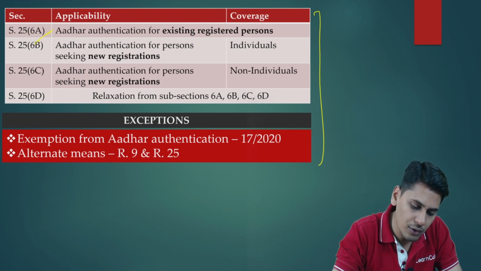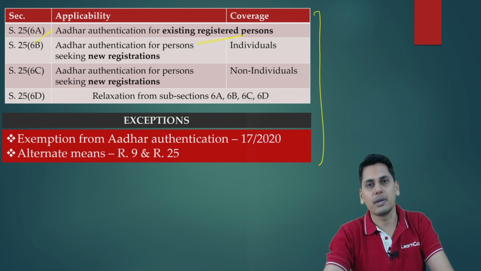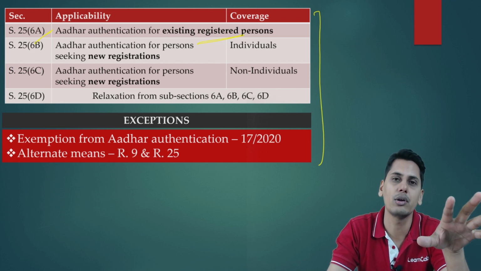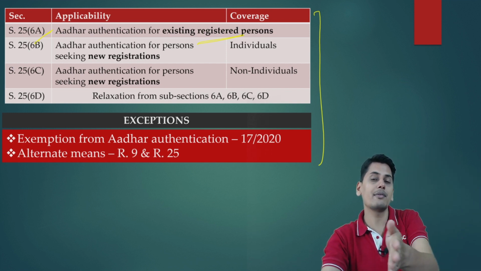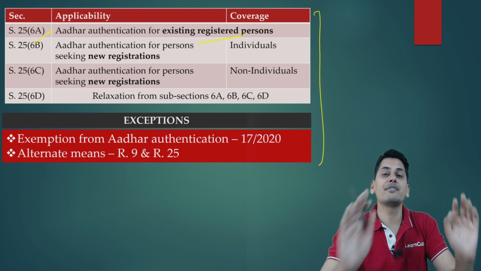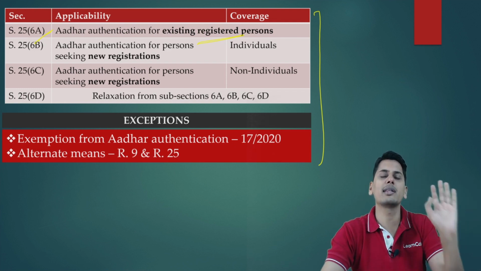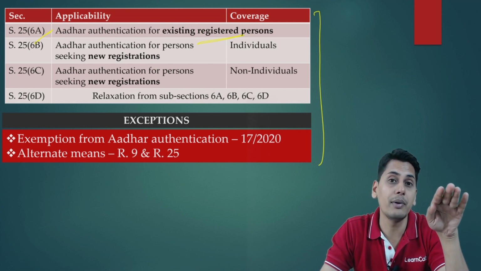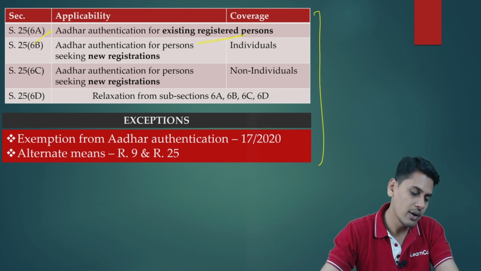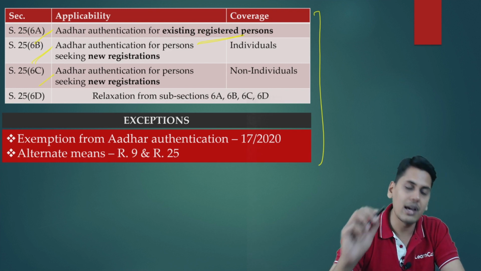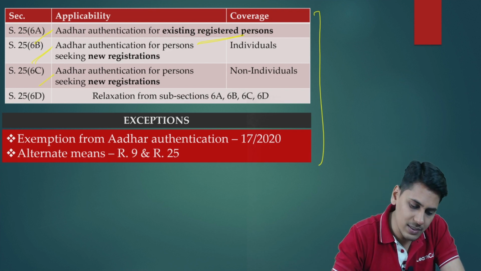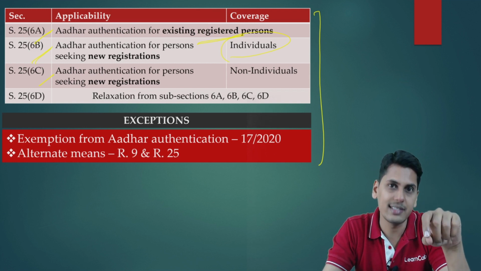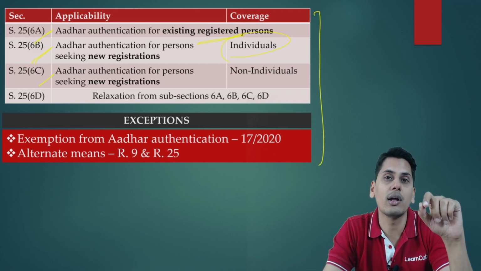So that is about 25(6)(a): Aadhaar authentication for existing registered persons. Friends, this is only a transitional provision. It is not at all important from the examination point of view, because all those persons who have obtained registration prior to 25(6)(a) coming into force also need to get their Aadhaar authenticated. And of course, for all those persons who are going to obtain a new registration, you have 25(6)(b) and 25(6)(c). 25(6)(b) is for an individual.